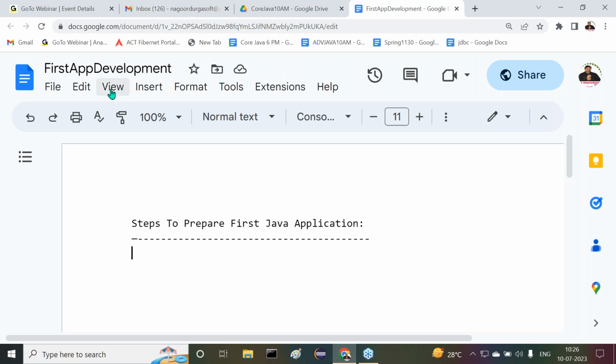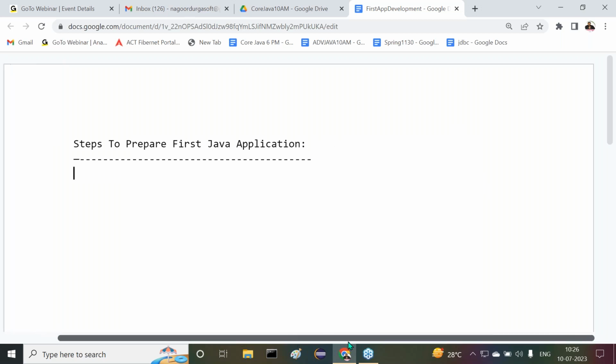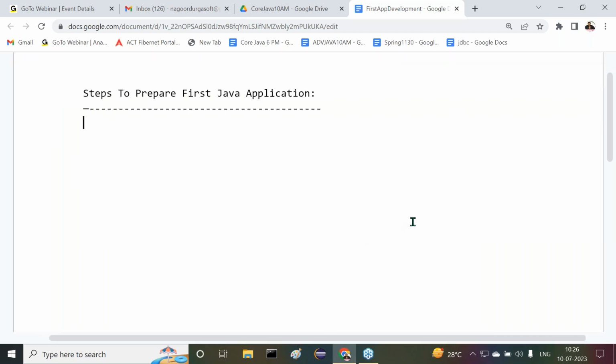Right, sir. Especially those who are learning Java for the first time, or those who already have some awareness of Java, this first application development is very important. In this first application development, I'm going to give clarity on each and every point, so try to concentrate more. Practically from this point onwards, we are going to start our code programs. So everybody, without fail, try to understand it clearly.